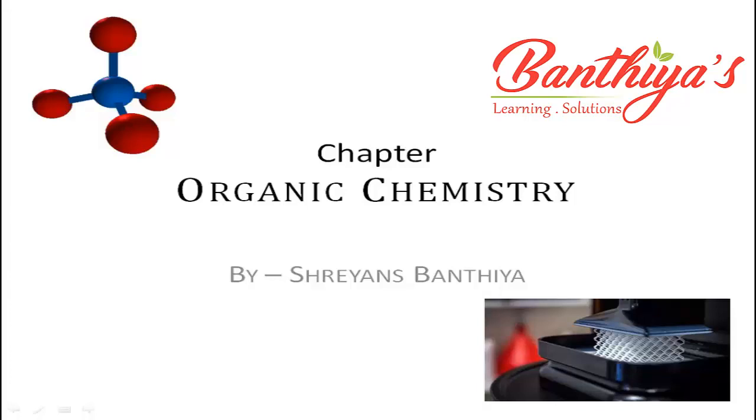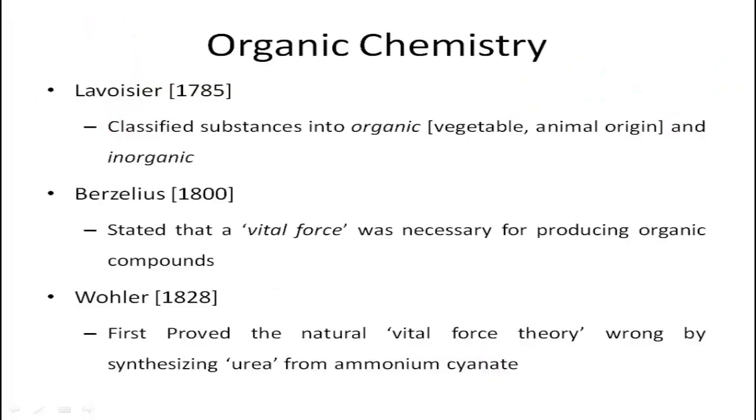Organic chemistry is not only a branch of chemistry but it's very important for our day-to-day being as well. Before we begin, let's first understand the history of organic chemistry. In 1785, Lavoisier classified substances into organic and inorganic things. That is, the things which originated from vegetable and animal were called organic substances, and the things which are already present in the atmosphere or on the earth, like metals, non-metals, minerals, etc., were classified into inorganic materials.